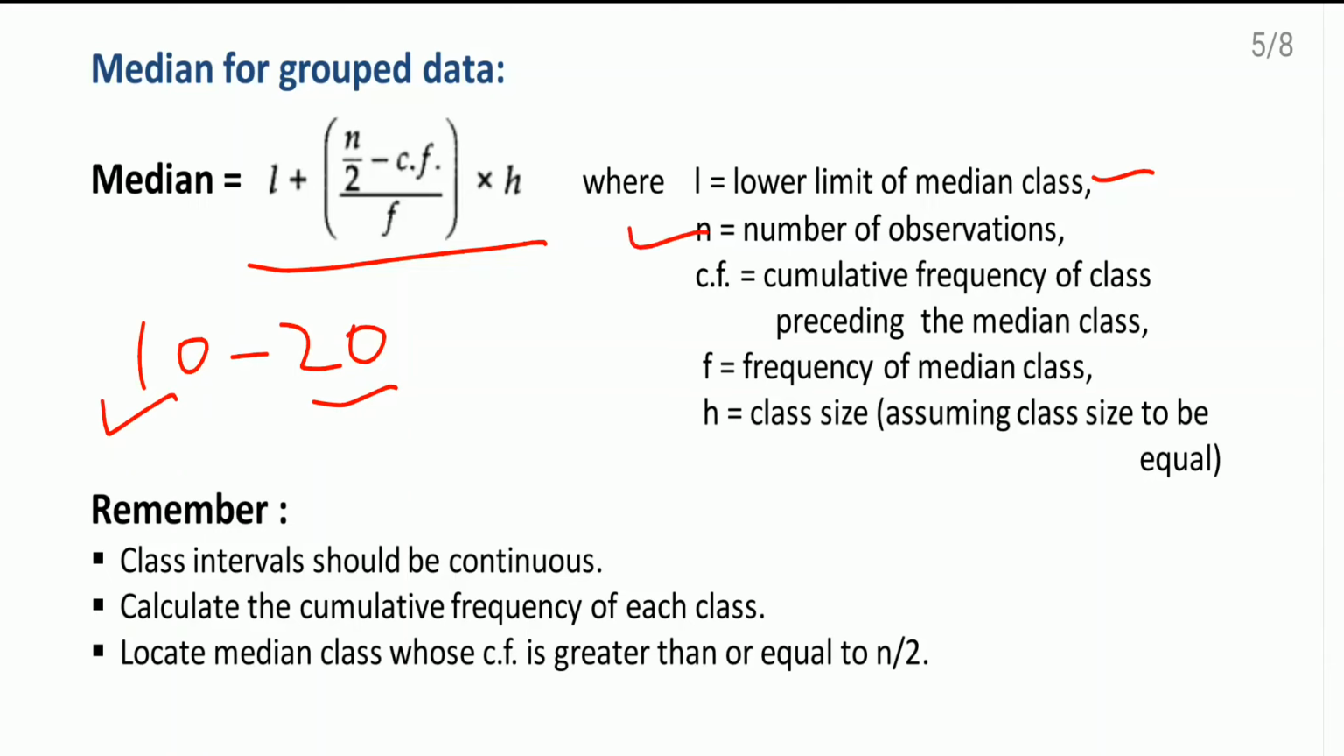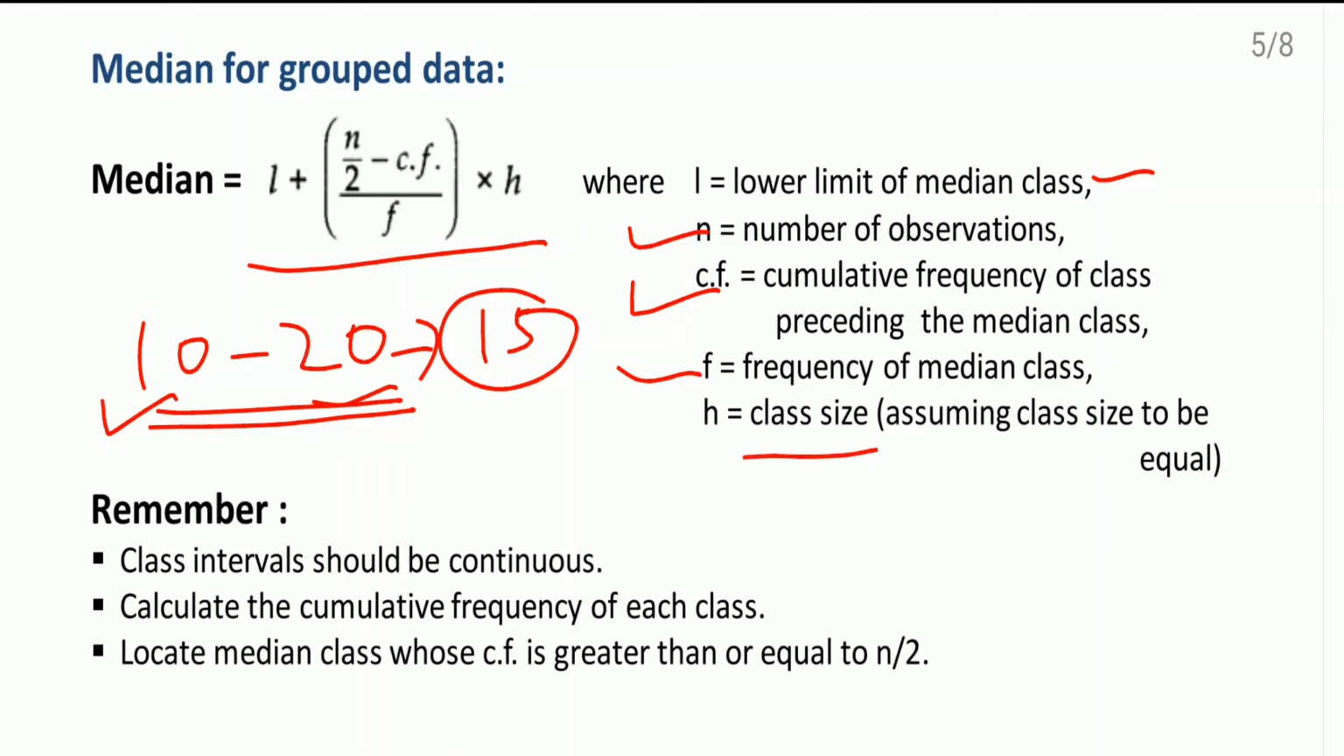CF means cumulative frequency of the class preceding the median class. Now whenever the data will come, I will tell you what is this cumulative frequency. F is frequency of median class. So suppose I am just considering this one as the median class, and here some frequency will be there, maybe 15, maybe 20, whatsoever will be the number. So this one will be the frequency of the median class. H is the class size, assuming class size to be equal.